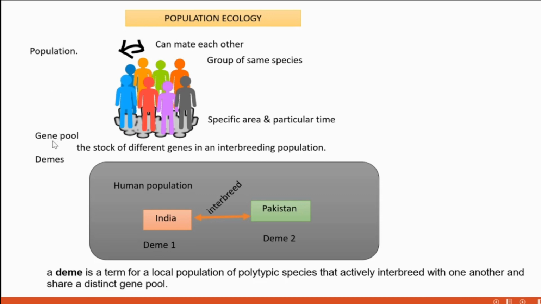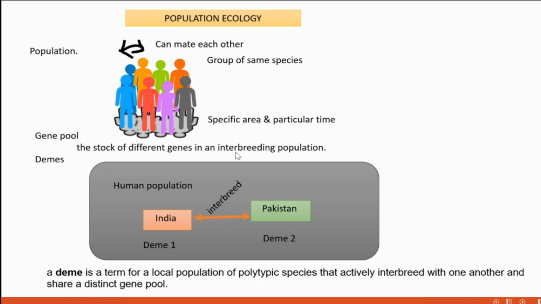The next point is gene pool. What is gene pool? Pool means a collection of something. Gene pool means a collection of genes. Genes from where? If we consider a population and isolate each and every type of gene from that population and pool them together, then we can call it a gene pool. It is the sum total of all the available different varieties of genes from a population. So gene pool is the stock of different genes in an interbreeding